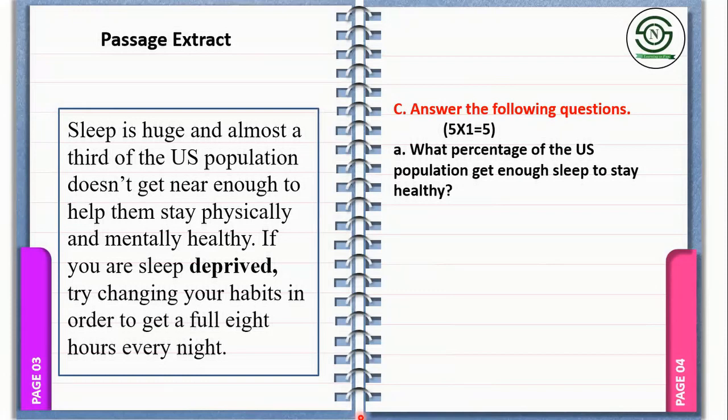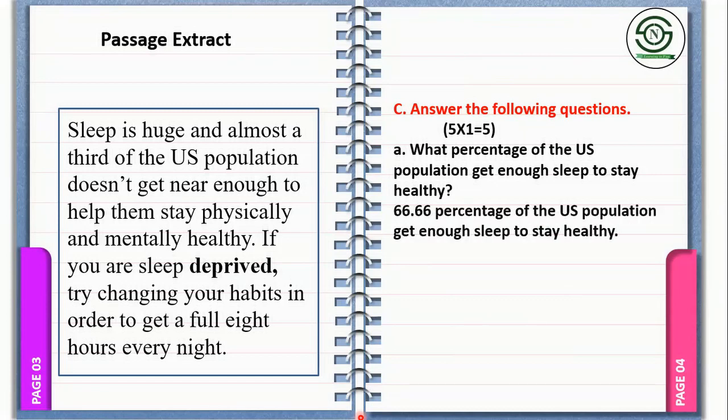Okay, so what percentage of the US population get enough sleep to stay healthy? So these are the words which I have brought for you from the passage. Almost a third of the US population does not get nearly enough sleep to help them stay physically and mentally healthy. The first sentence says a third of the US population does not get enough sleep. What is the meaning of third? Third is nearly 33.33. Okay, third refers to 33.33 percent of the US population. So what is the remaining? Since the question is asking you in percentage, the remaining is 66.6 percent. They are getting enough sleep to stay healthy. So the answer is 66.6 percent of the US population get enough sleep to stay healthy.